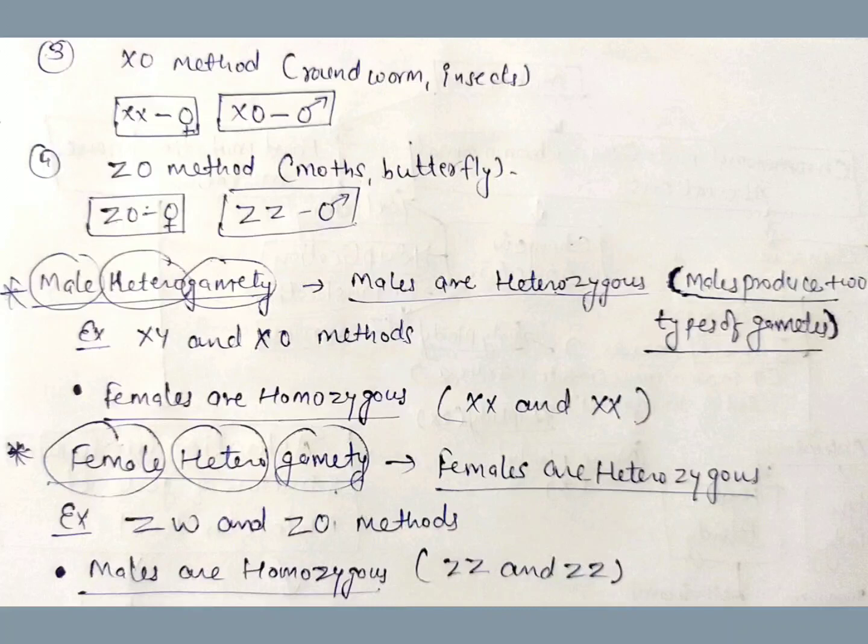Similarly, if females are heterozygous, they produce two types of gametes. Examples are the ZW and ZO methods, where half of the eggs have the Z chromosome and half of the eggs have the W chromosome. Here males will be homozygous, ZZ.